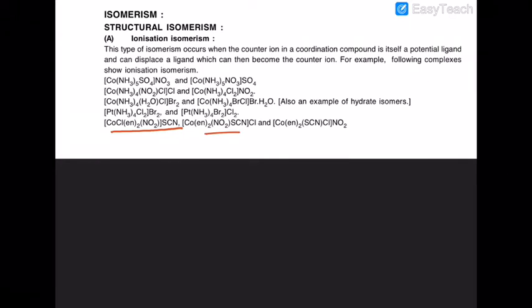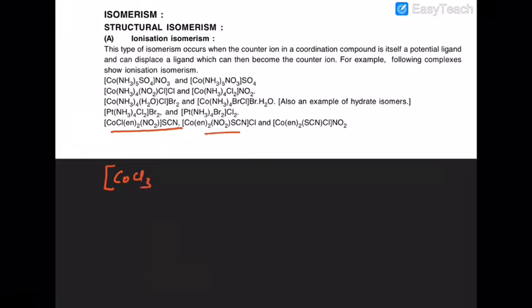So you can see that here different types of ions can be ionized. And third is bis(ethane-1,2-diamine) thiocyanato chlorido cobalt(III) nitrate. You can easily see what I am trying to say.